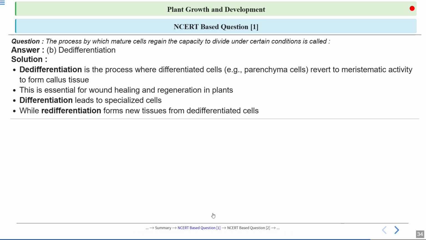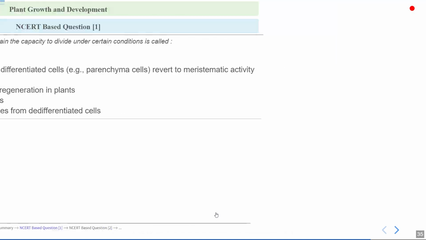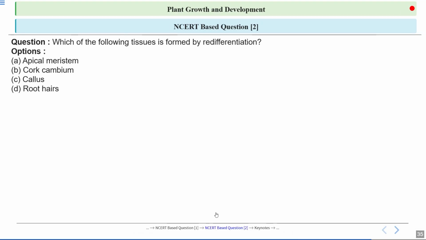So de-differentiation is the process where differentiated cells, for example parenchyma cells, revert to meristematic activity to form callus tissue. This is essential for wound healing and regeneration in plants. Differentiation leads to specialized cells, while redifferentiation forms new tissues from the de-differentiated cells.